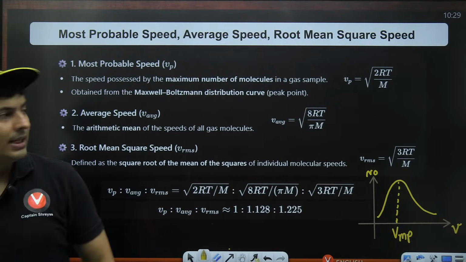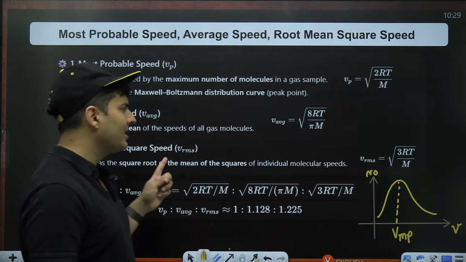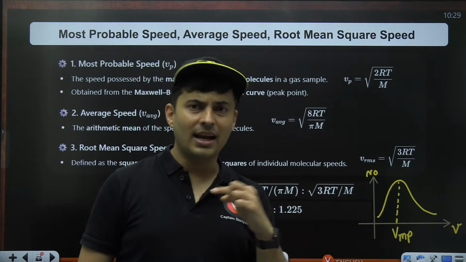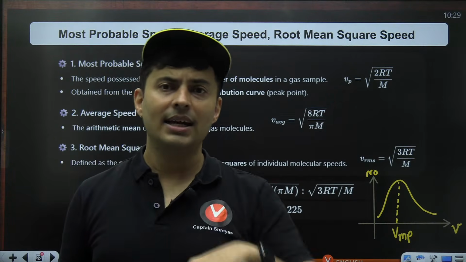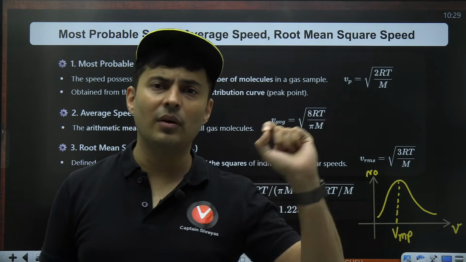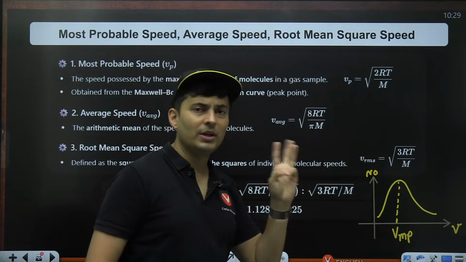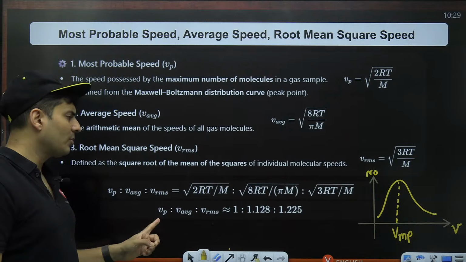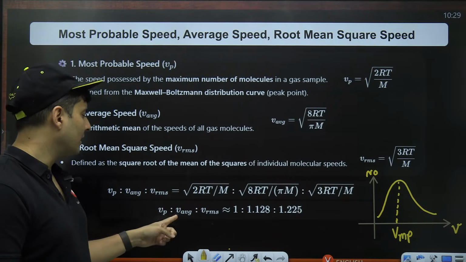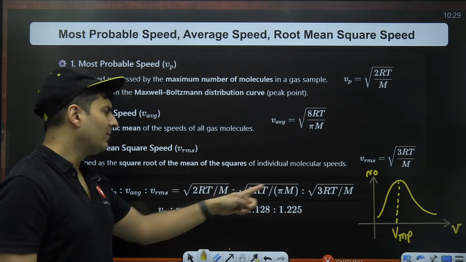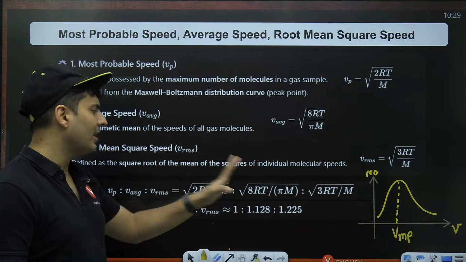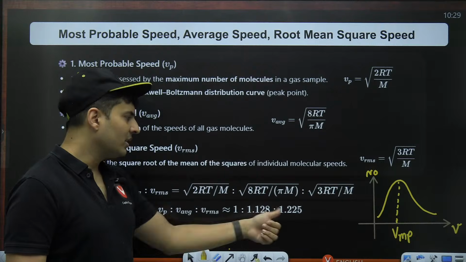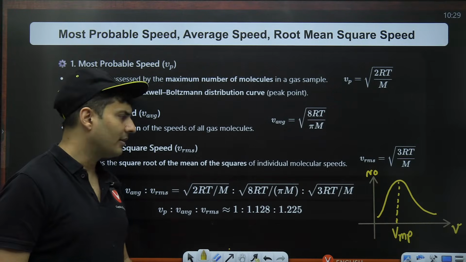Awesome, perfecto. Last one is your root mean square speed. The squares of all the speeds are taken, then you take the average of it, that is the mean part, and then take the root. That's why the root of the mean of the squares of the speed comes out to be root of 3RT divided by m. And you will see that the most probable speed, average speed and RMS speed are related by this particular ratio, because RT by m is common. So root 2, root 8 by pi, and root 3. So this is basically that particular ratio.